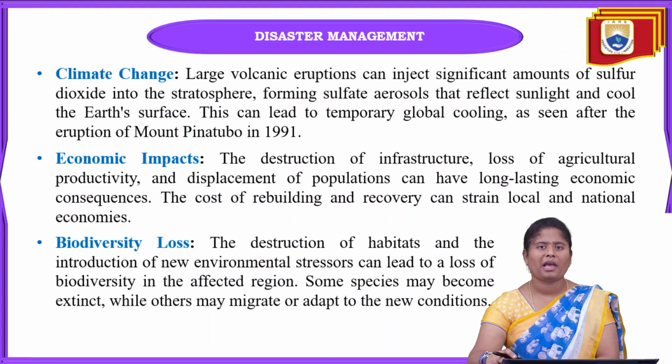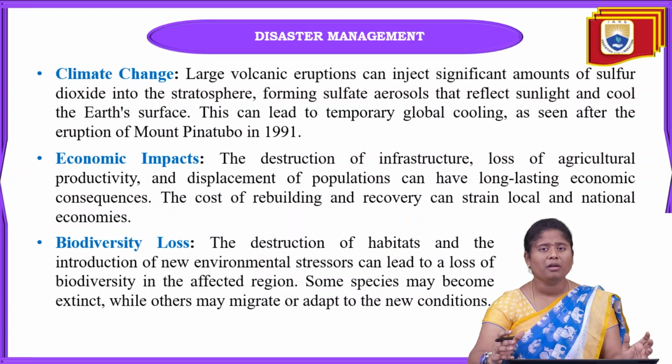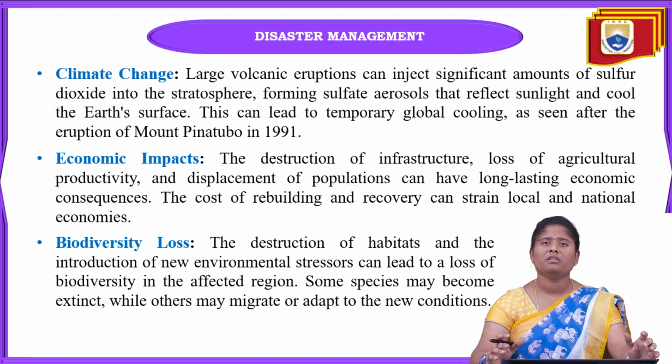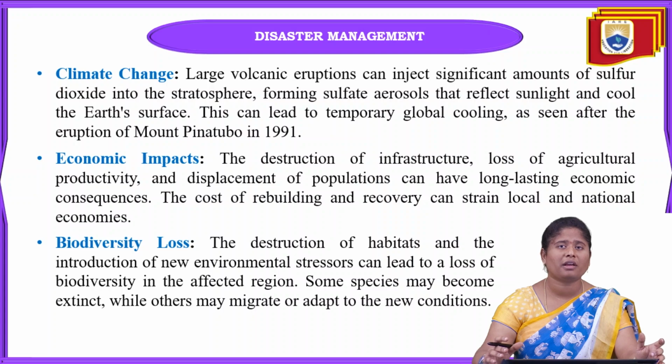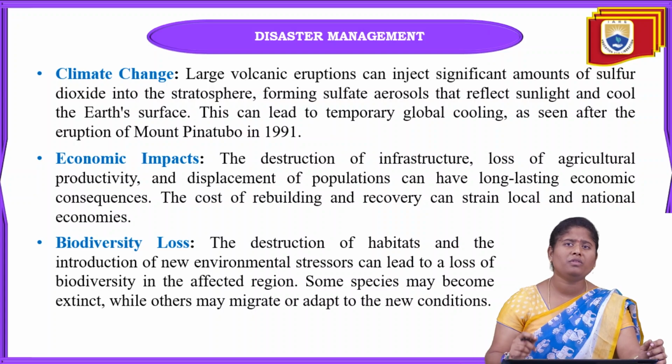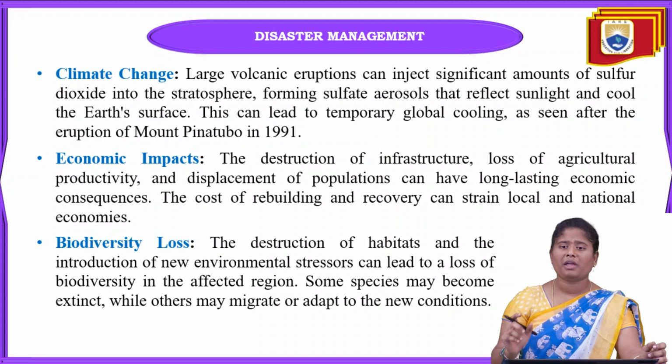And next one is climatic change. In this, a large volcanic eruption brings so much change to the climatic conditions. Why? Because a large amount of sulfur dioxide goes into the earth's stratosphere, and this sulfur dioxide can cause acid rains.